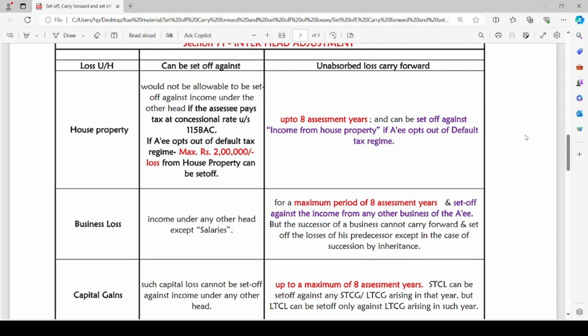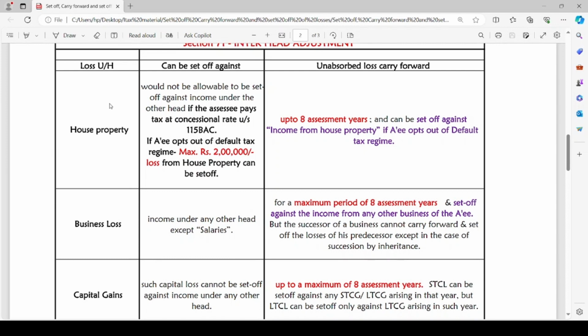But if the business is succeeded by someone other than heirs, in such a case, the successor of such business cannot carry forward and set off the losses of his predecessor. That means the previous owner. I hope you are able to understand.